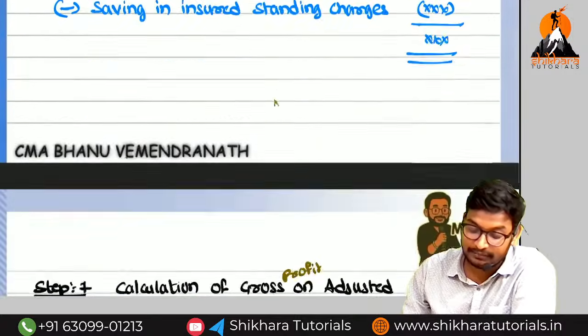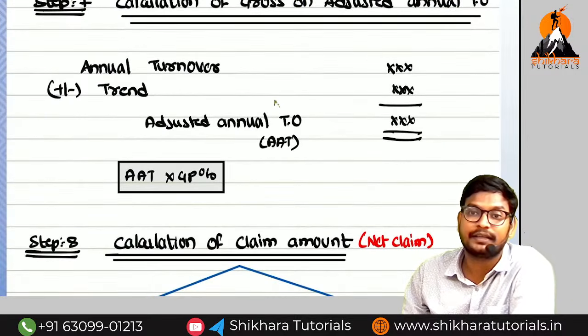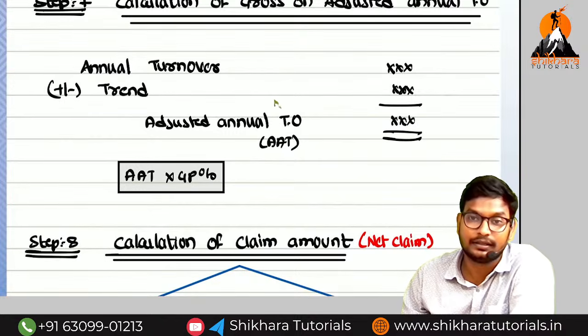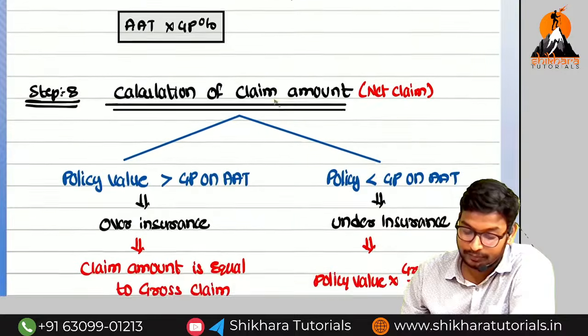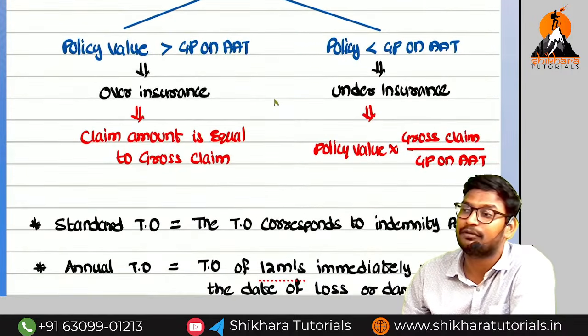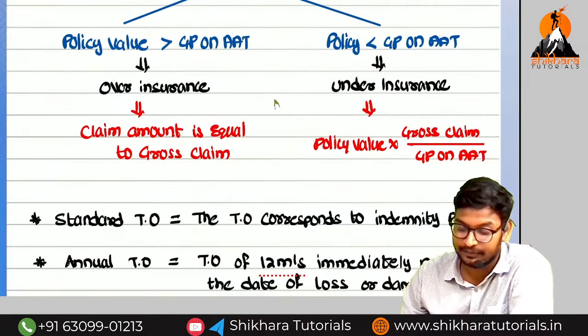And next the gross claim. Next what? Gross profit on AAT. We have to compare with what? Policy value on gross profit on AAT. If the policy value is higher than the gross profit on AAT, it is called as over insurance. Then the claim amount is equal to what? Gross claim.